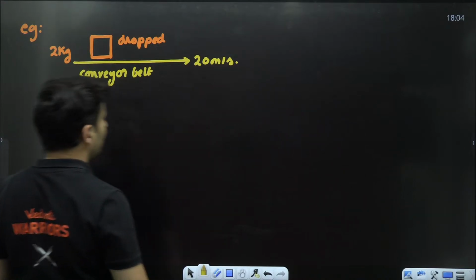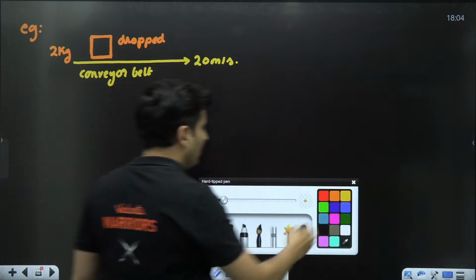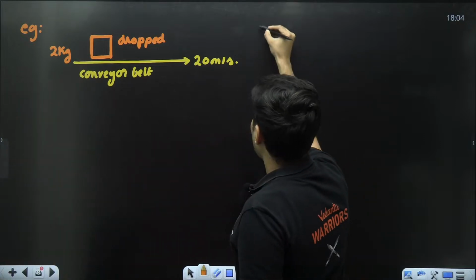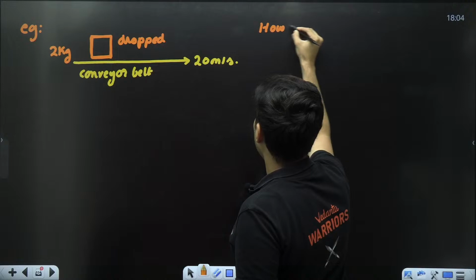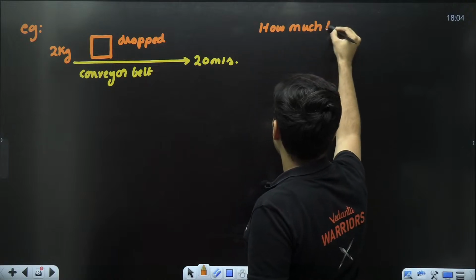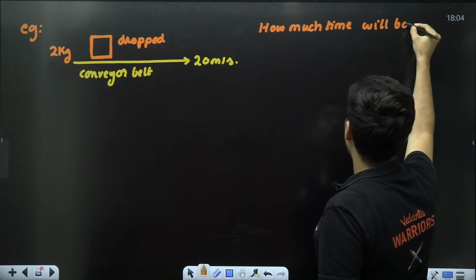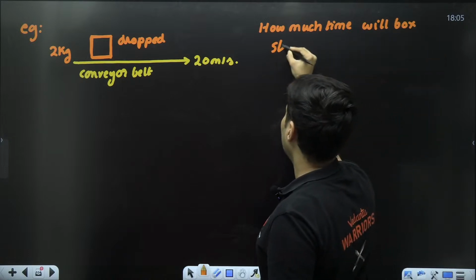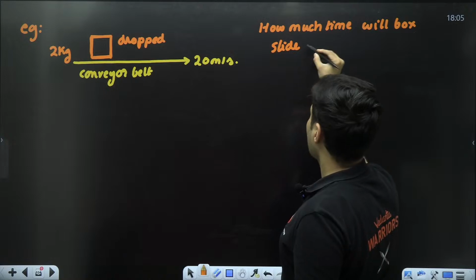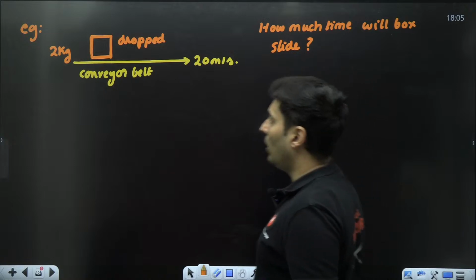Okay, 20 meters per second. Question is, how much time will the box slide on that conveyor belt?